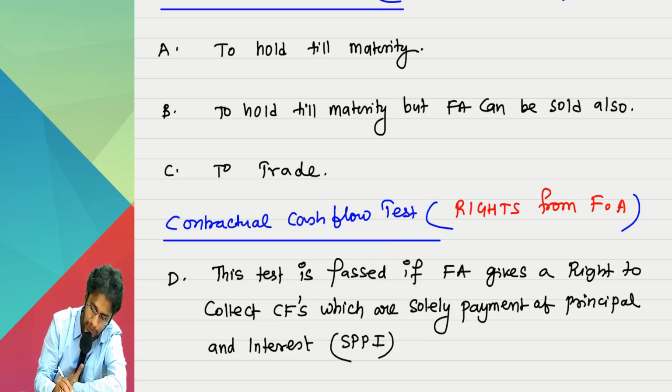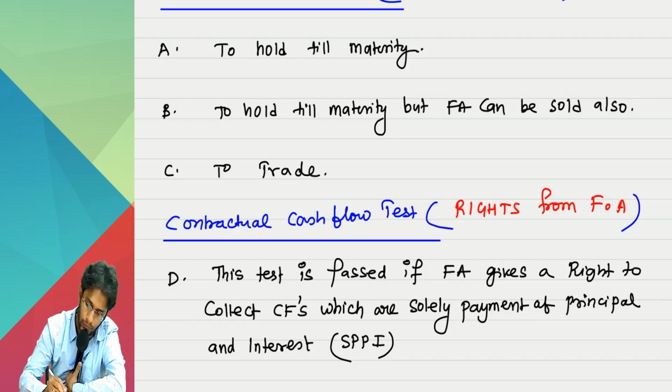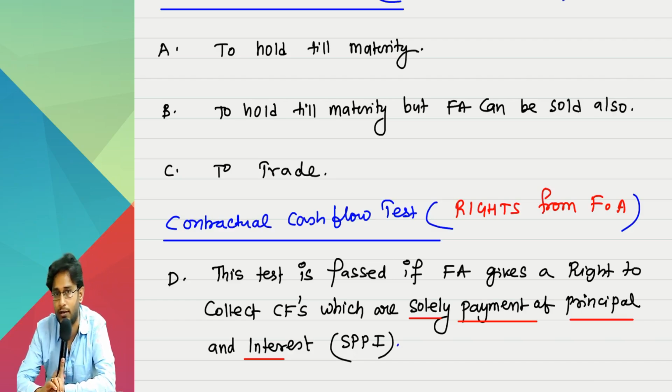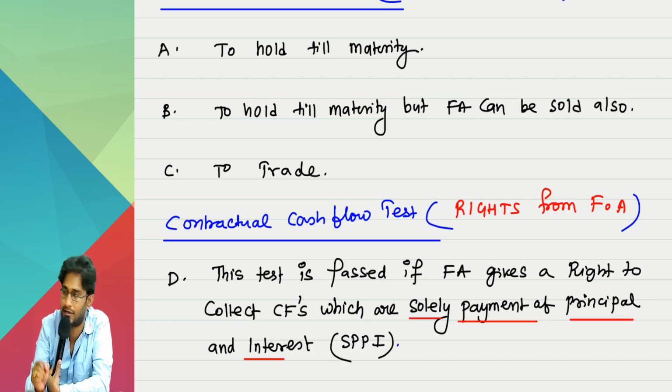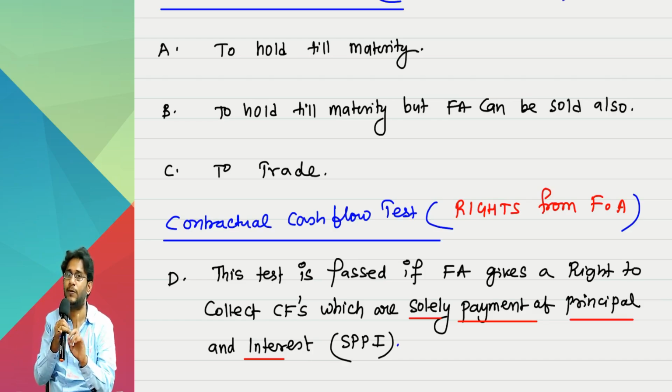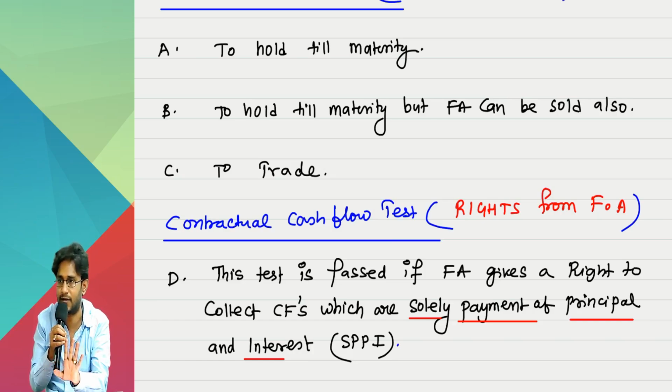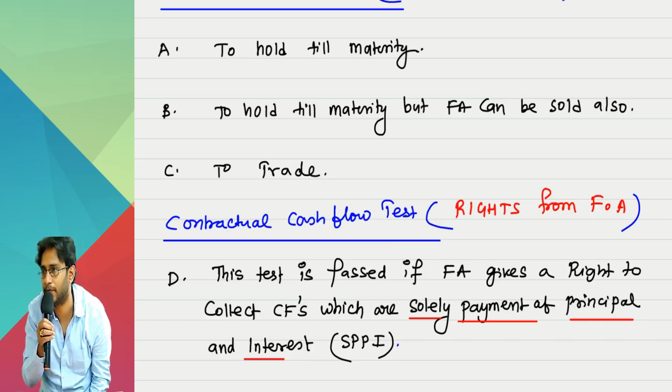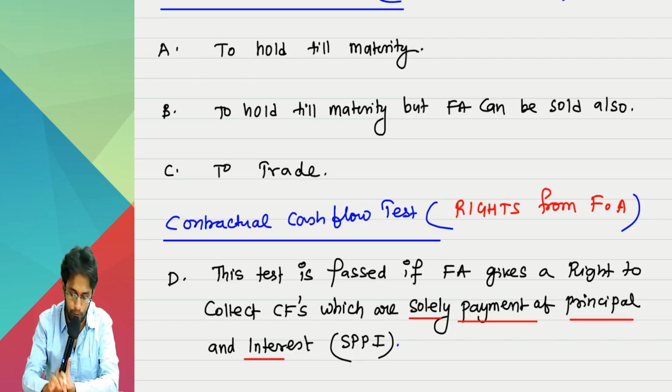That is the full form of SPPI. Solely payment of principal and interest. Put a D point if you have to pass. He says that you should have only one right. What is that right? To collect cash flows. And that cash flow should be in the nature of principal and interest. Apart from collecting principal and interest, if you have additional rights, the test is failed. 4 points I covered, sir.